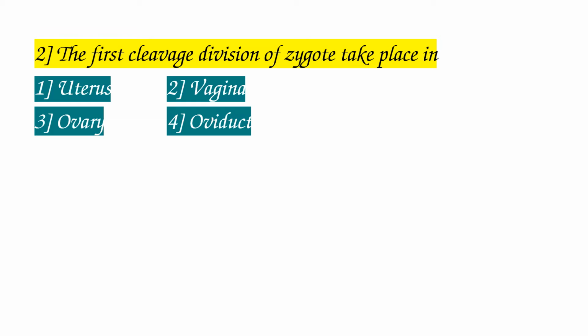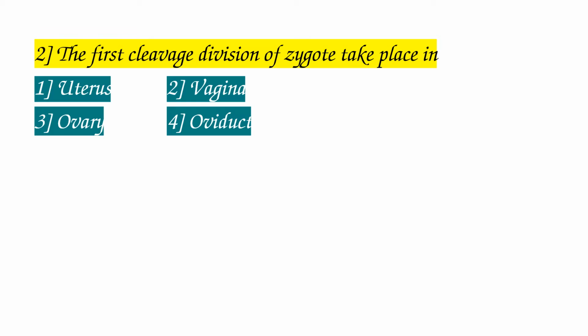So that ovum is collected into the duct, the oviduct. It is also called the fallopian tube. So now we already know that zygote is the result of fertilization. In female, fertilization takes place in the ampullary isthmus junction. After immediate fertilization, zygote is formed.